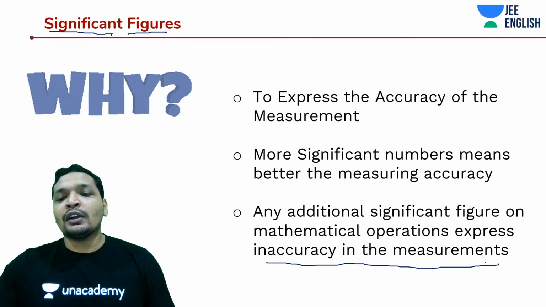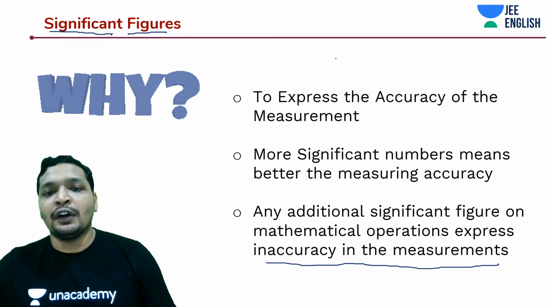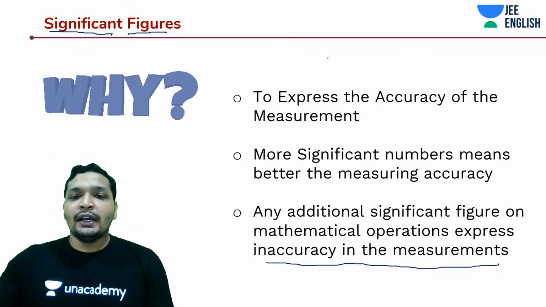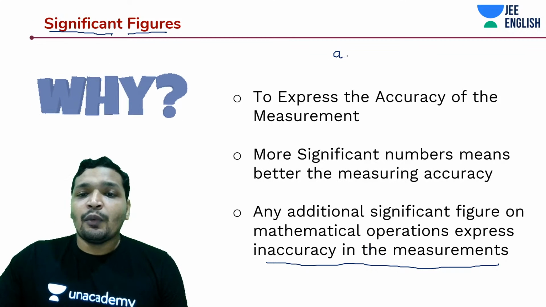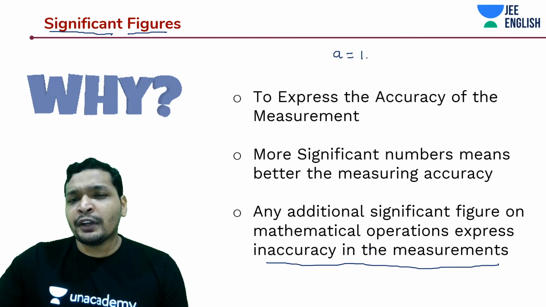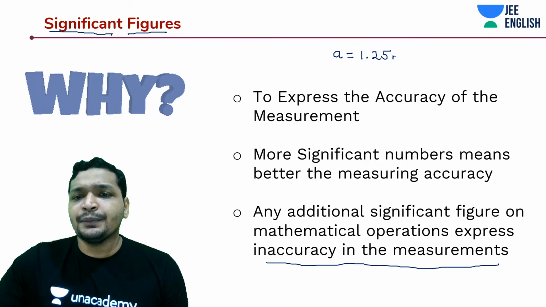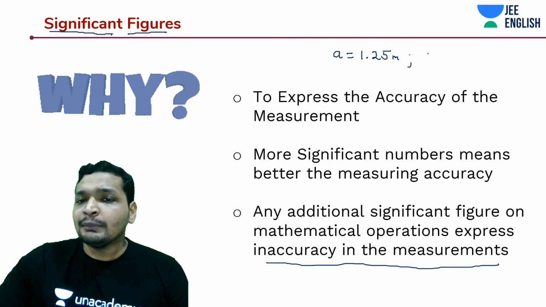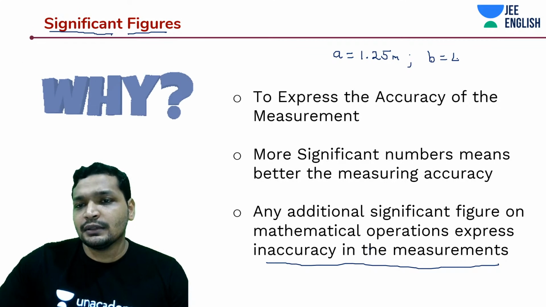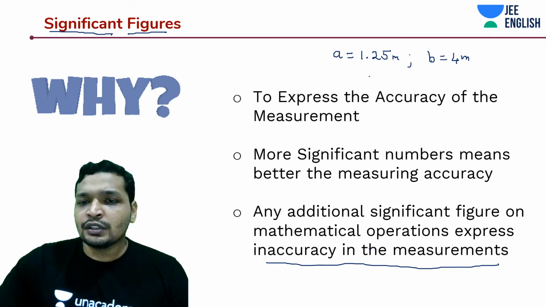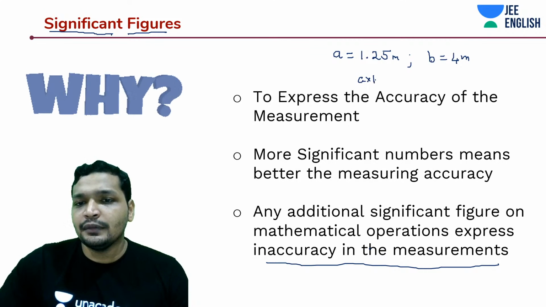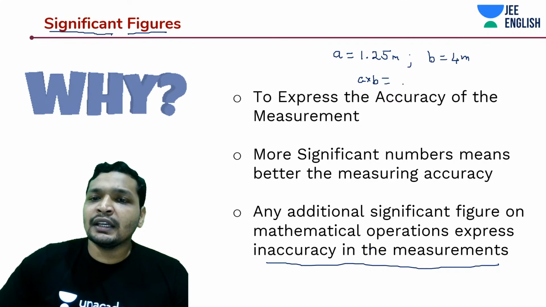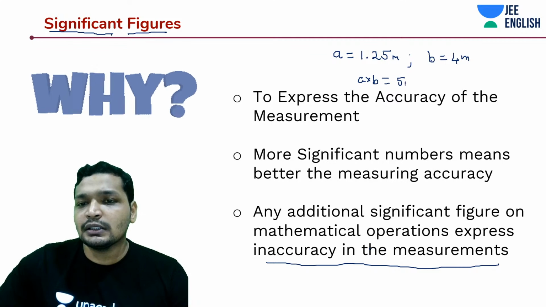So let's say I want to calculate the area of a square or rectangle, and one of the sides is, let's say, 1.25 meters and the other side is just 4 meters. We know, of course, A into B should be the area, and that way we should get our area as something like 5 meters.